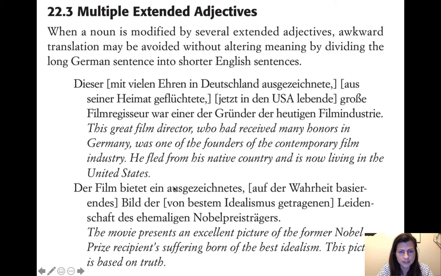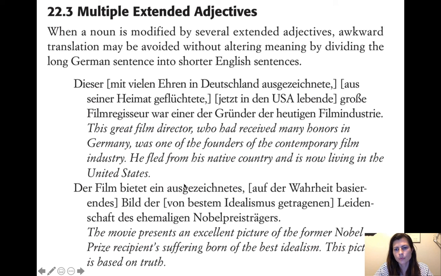Der Film bietet ein ausgezeichnetes, auf der Wahrheit basierendes Bild der von bestem Idealismus getragenen Leidenschaft des ehemaligen Nobelpreisträgers. So, let's look at the subject of the sentence. Der Film, that's just the subject. That's easy enough. The movie, right? Bietet, presents or offers. The film offers, the film presents. Ein ausgezeichnetes, an excellent, that's a normal adjective.